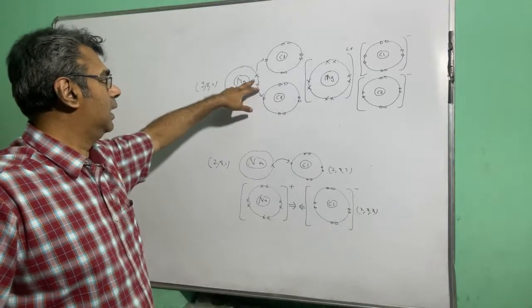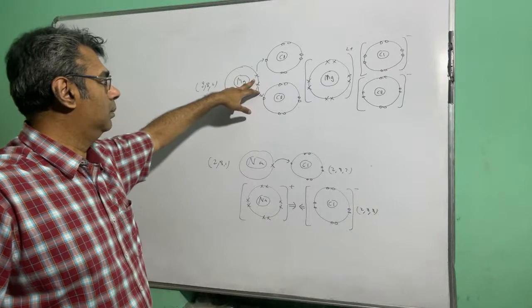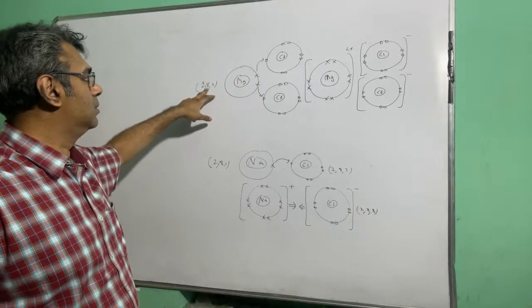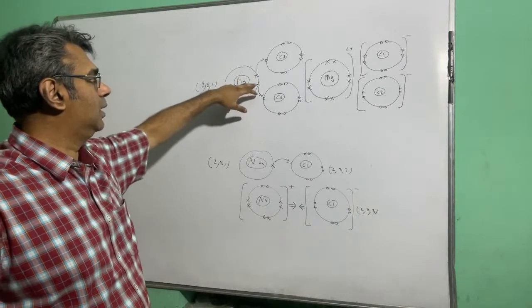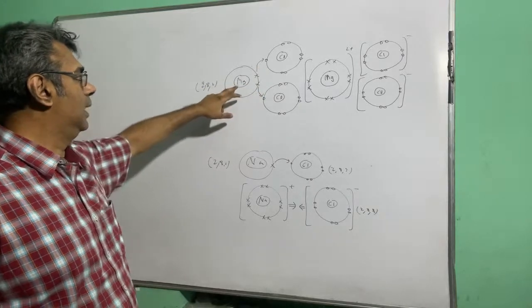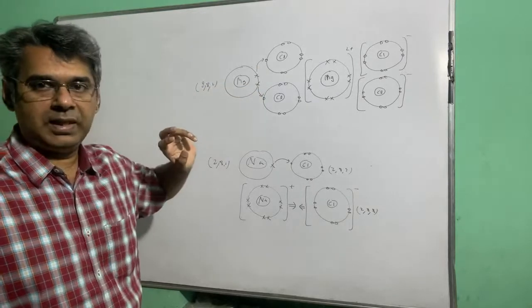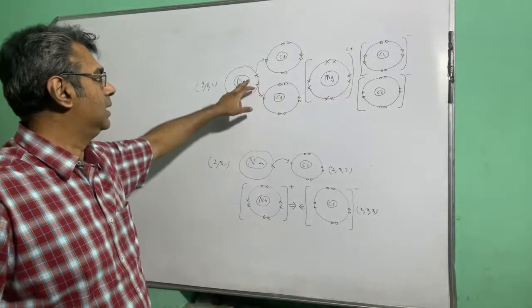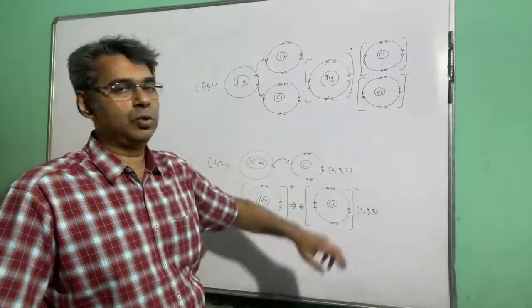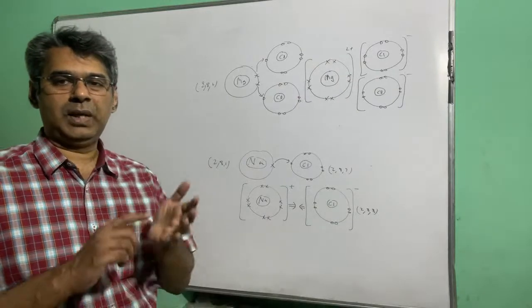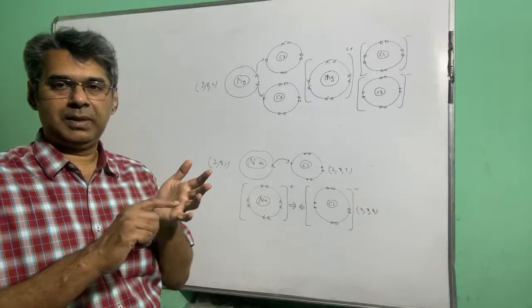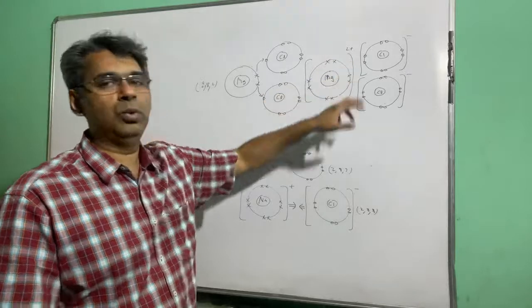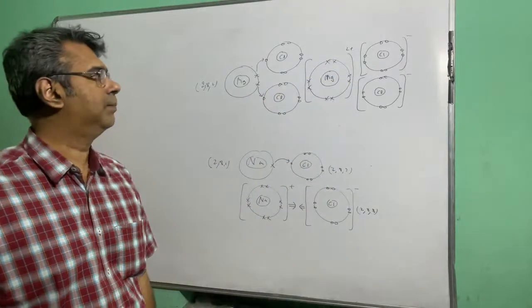The moment magnesium loses its outer electrons, magnesium's last shell will now become the second shell. It has lost both the electrons to the two chlorines. So now magnesium will have 8 in the last shell, and it has lost both the electrons, so it will become a 2 plus cation. So 2 plus, you can either write plus plus side by side, or you can just write 2 and then plus. That is, I think, better.